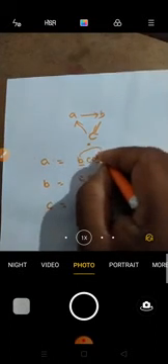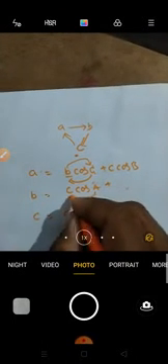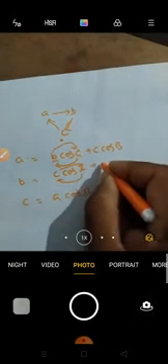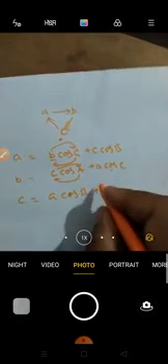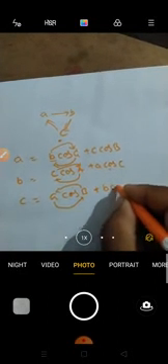So here the side moves into the angle, plus. That is c cos B. Here also the same: A moves into the side, plus, and the side moves into the angle, plus. That is equal to small a cos C. Here B moves into the side, plus, and the side moves into the angle, plus. That is equal to small b cos A. This is the projection rule.